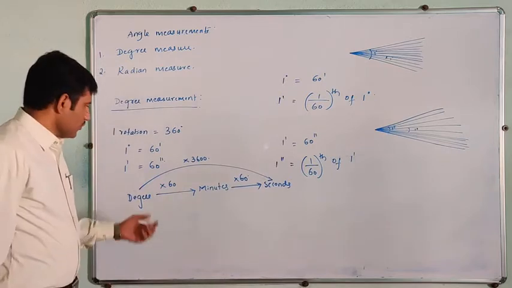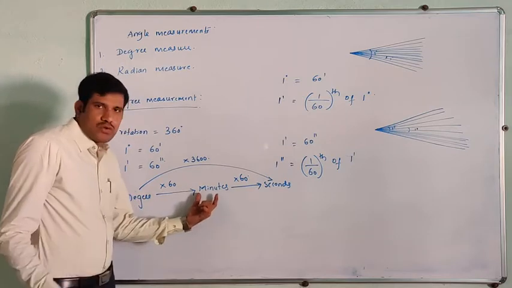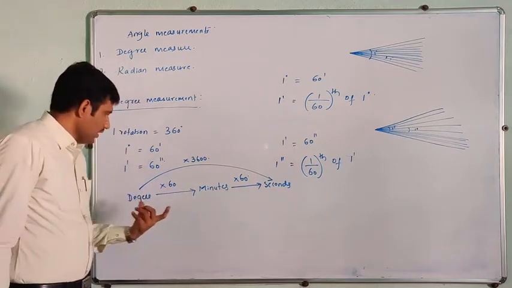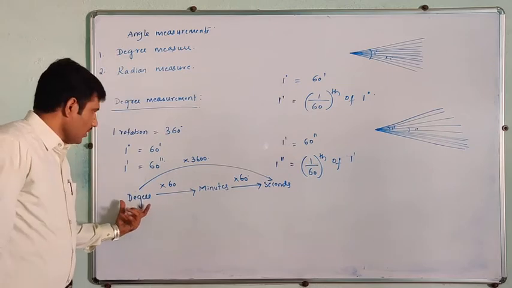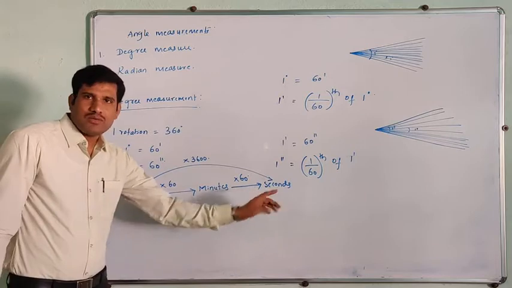Is it clear? Right? So degree is like your hours. 1 hour means 60 minutes. So 1 minute is 60 seconds. So degree is like your hours. 1 hour is nothing but 60 minutes. Sorry, 1 minute is nothing but 60 seconds.